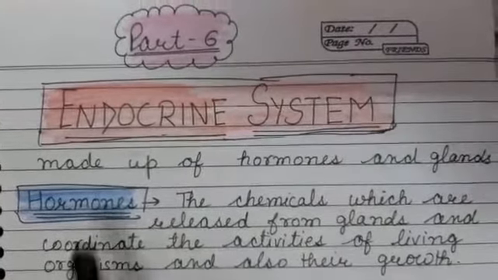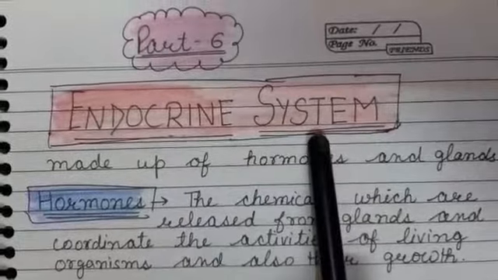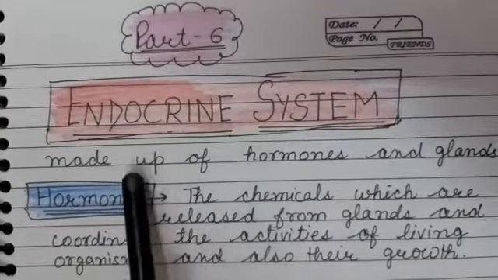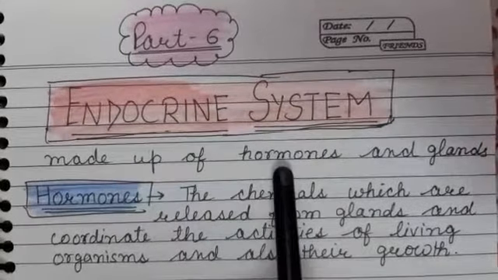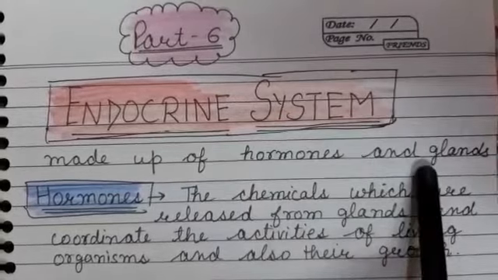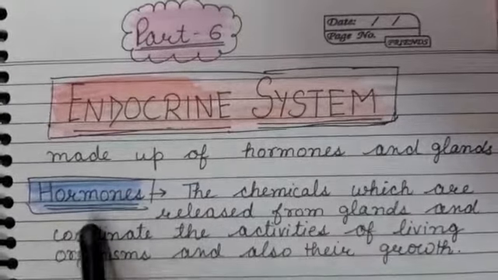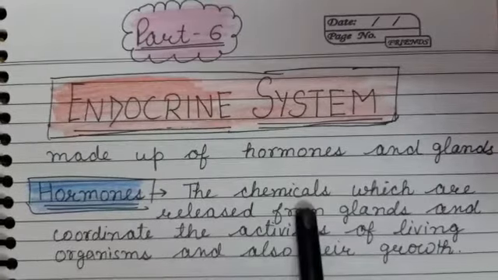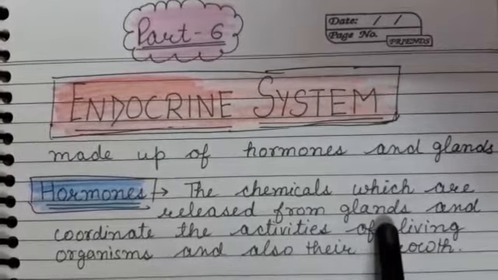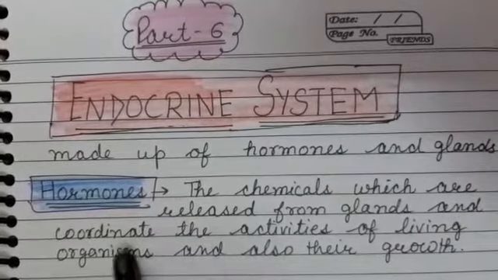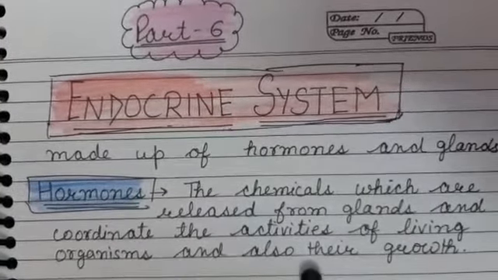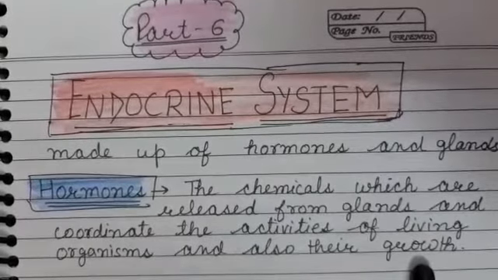Students, now our topic is endocrine system. Endocrine system is made up of two components, that is hormones and glands. Hormones are the chemicals which are released from the glands and coordinate the activities of living organisms and also their growth.